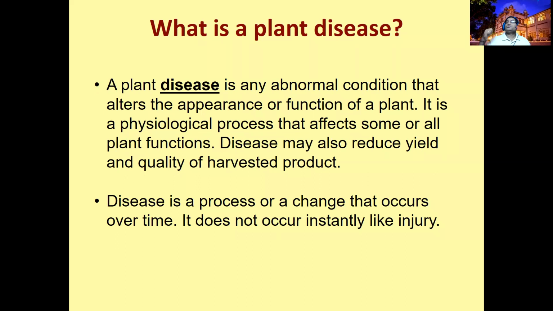This organism disturbs the normal function of the host plant. Then, if the function is disturbed, the plant will show abnormalities. These abnormalities we call symptoms. So finally, this is also called a disease. It is a physiological function affected by a biotic cause. Also, the plant will be in an abnormal condition.